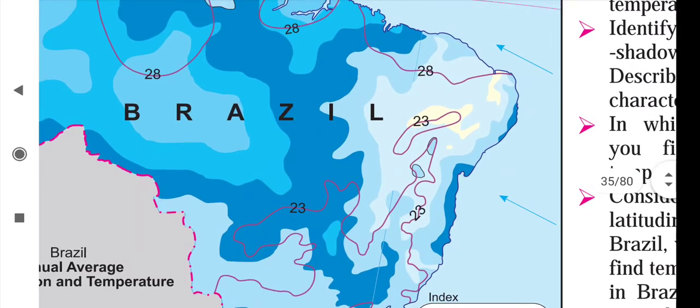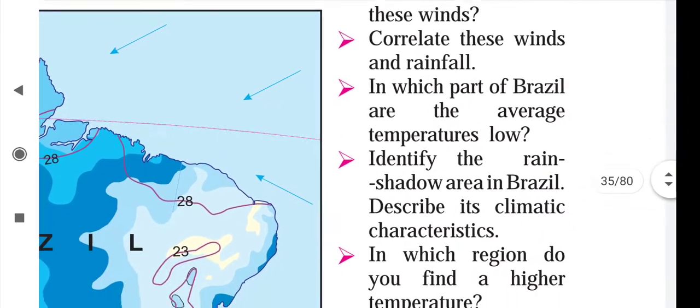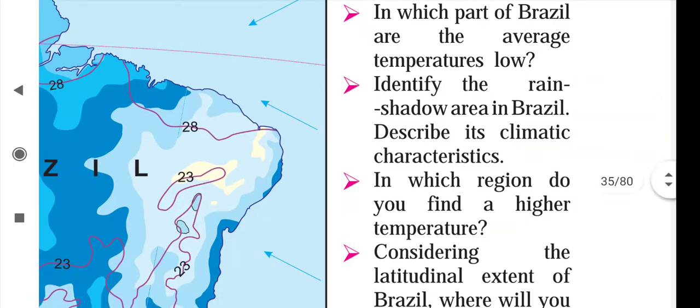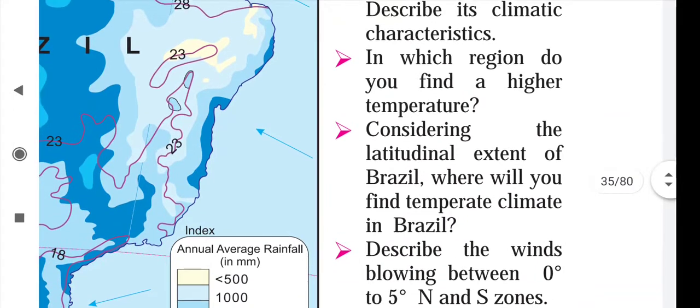Now see, the next question is given here. In which part of Brazil is the average temperature low? So see students, as we have seen here, this 18-degree temperature, that is the Paraguay-Parana river basin. So that region has the lowest average temperature in Brazil. Next question they have given us.